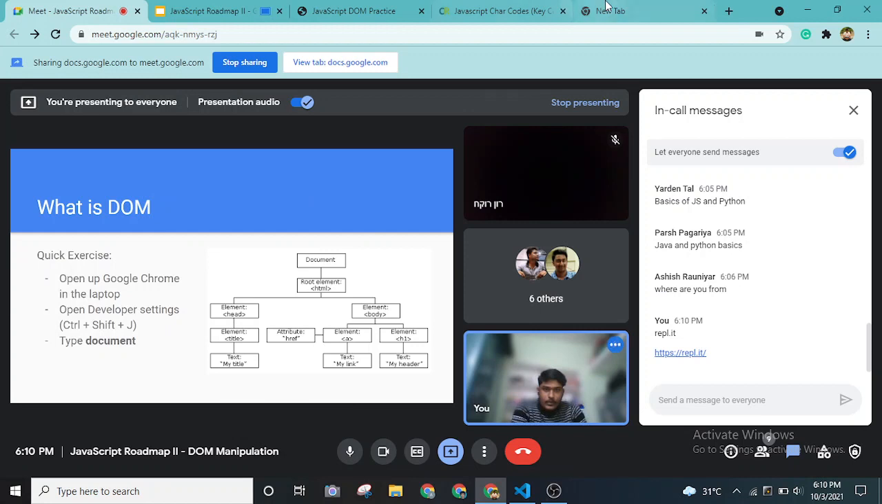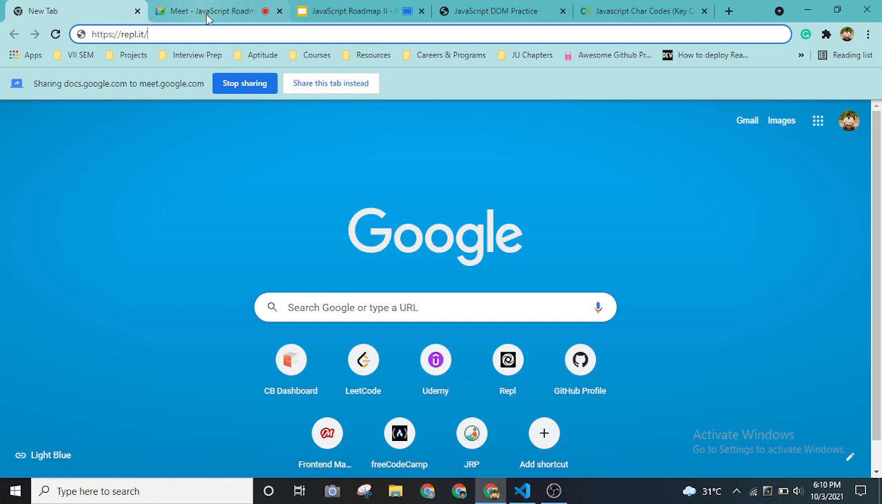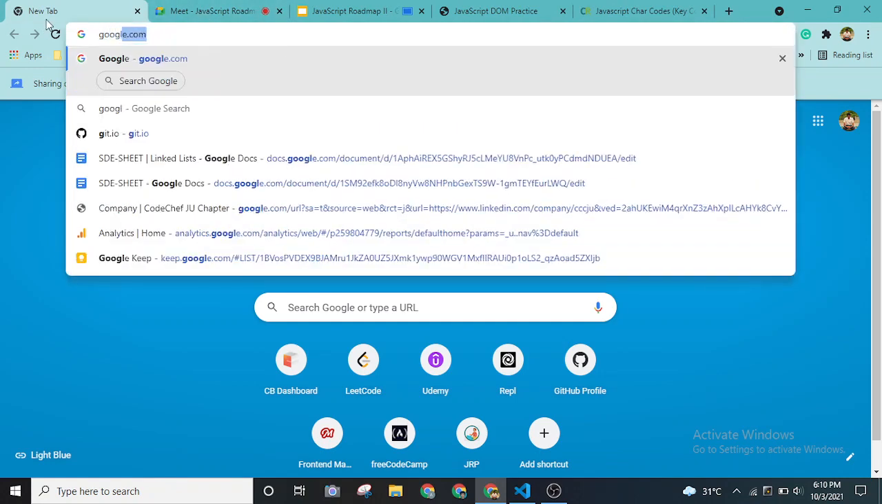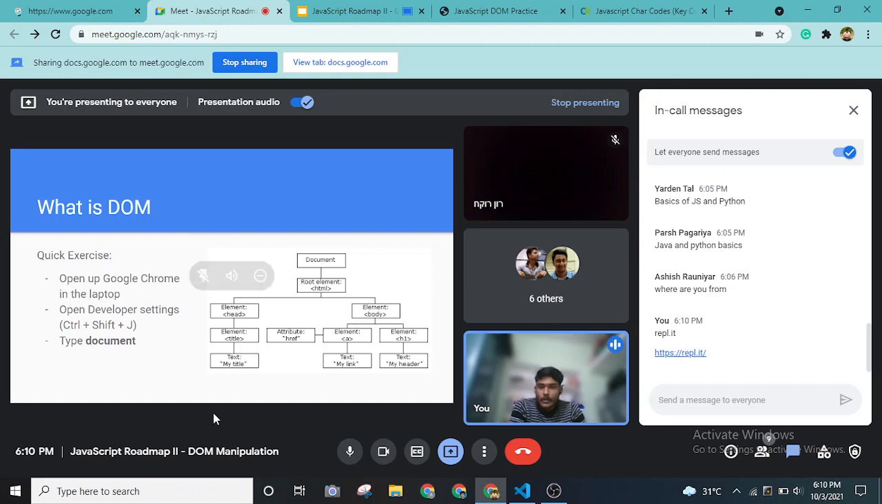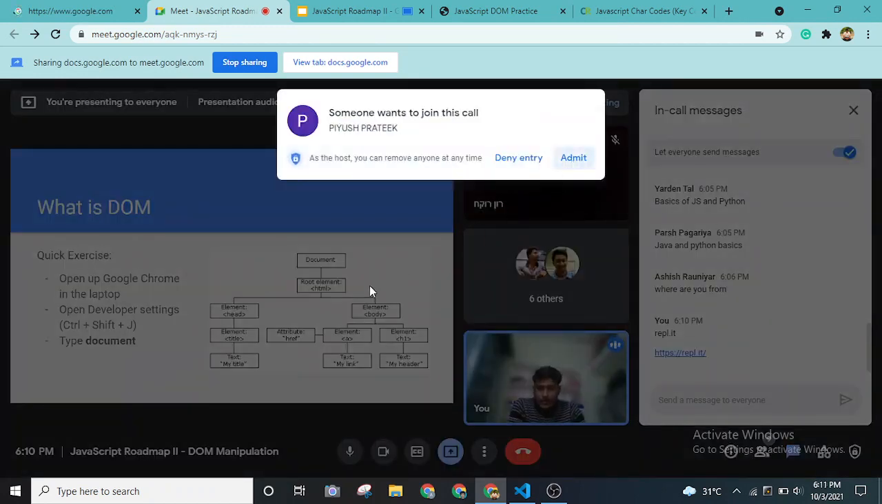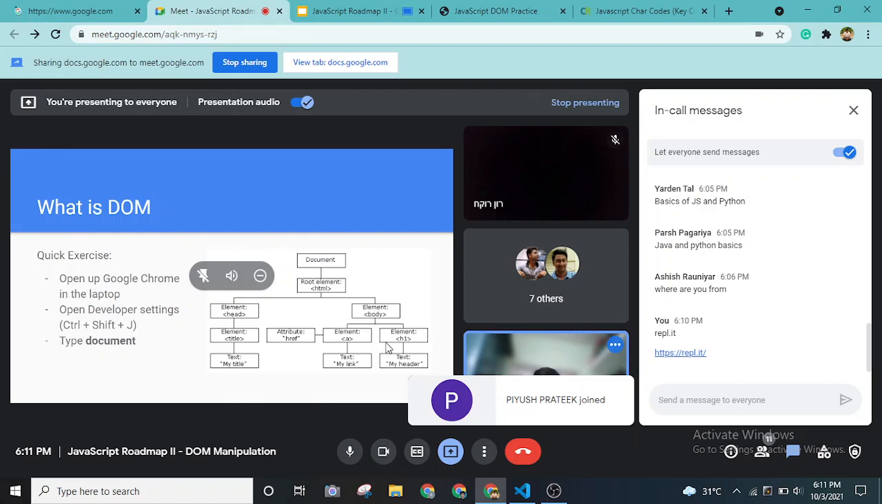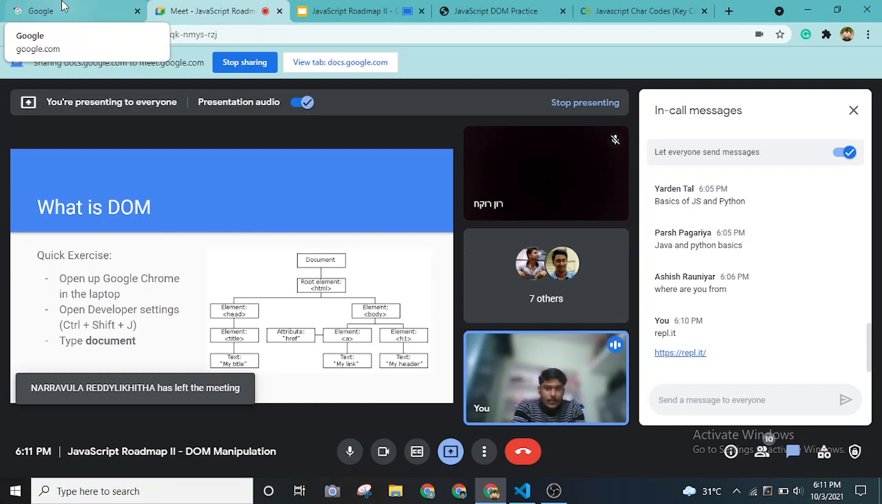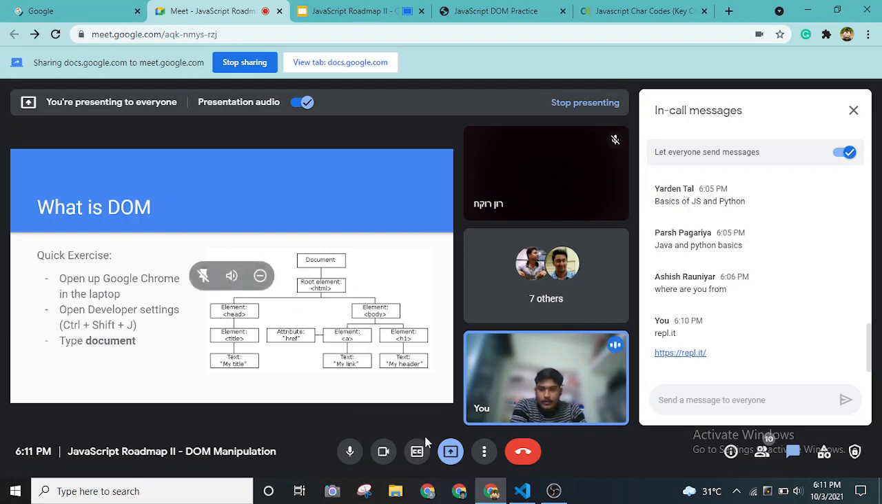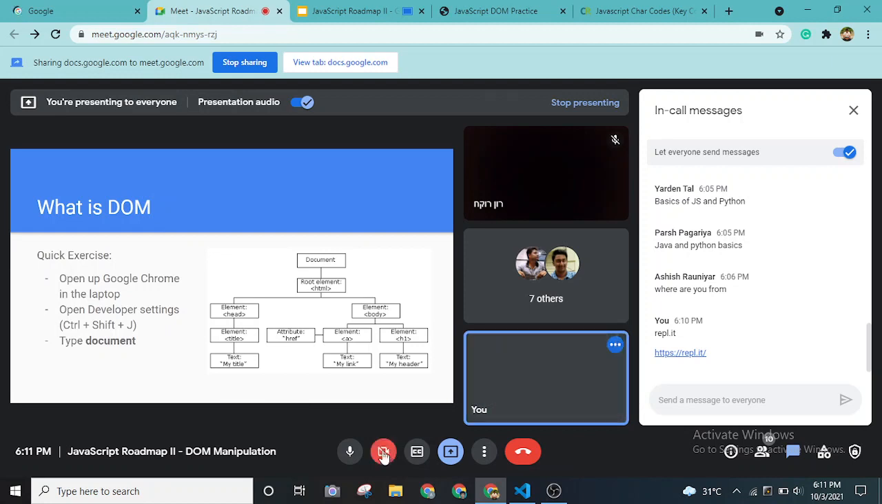What you have to do is open up the Google Chrome page and press Control Shift J, which will open up the developer console. So we'll be having developer tools in Google Chrome, which we'll be using live so that we can understand all of the aspects in real time, side by side. Let me share the screen as well, just a second.